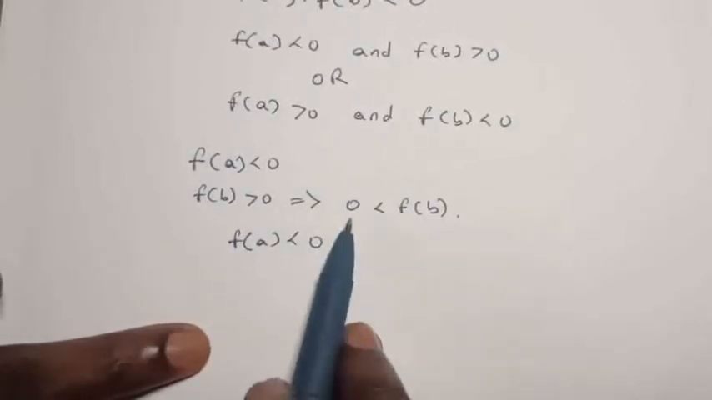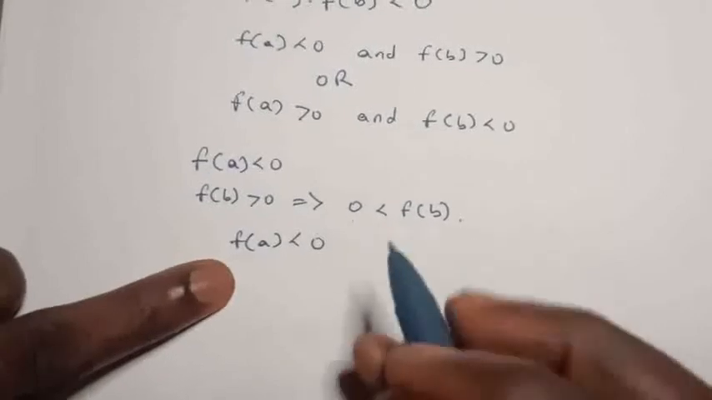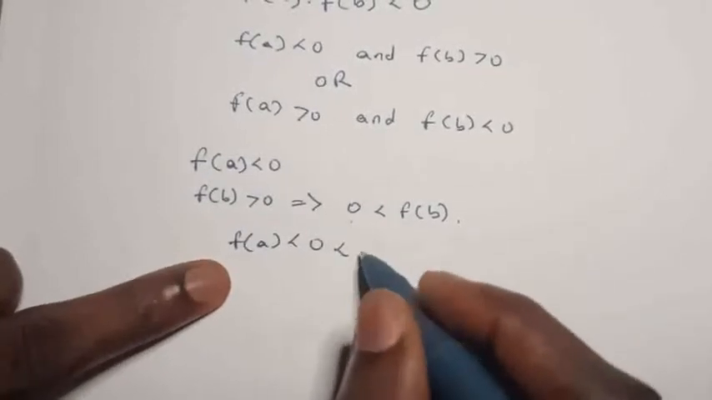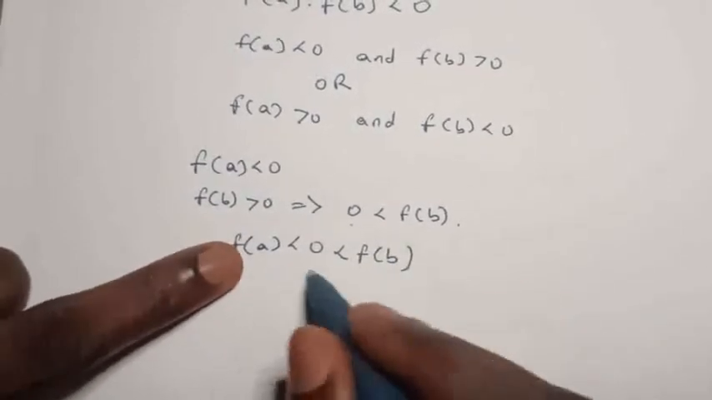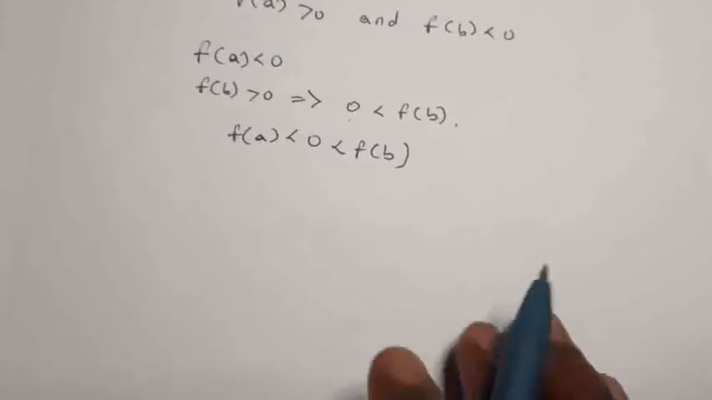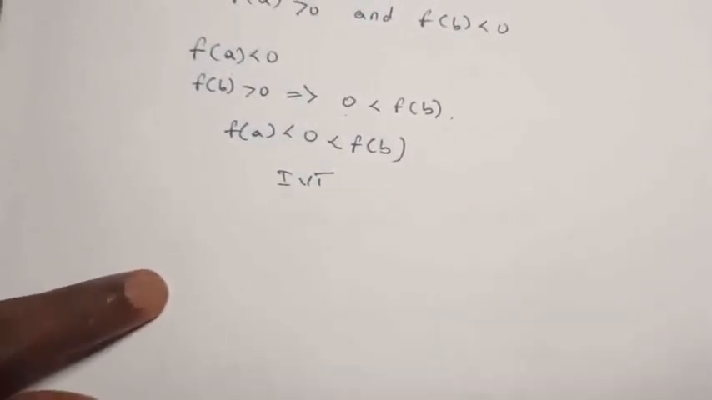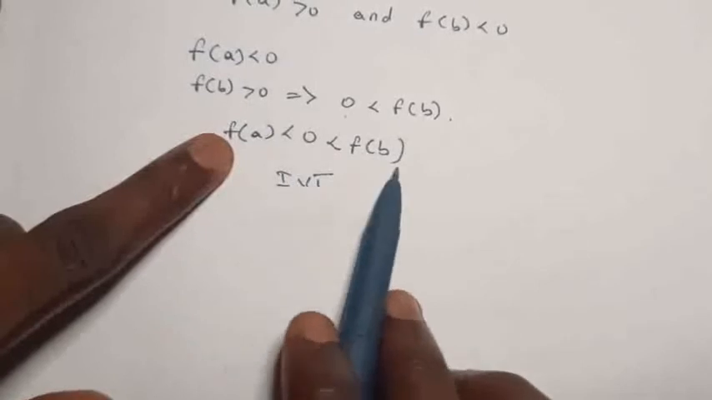So I don't need to repeat that 0 is less than f of b again. I can just continue it from here. This implies that f of a is less than 0, less than f of b. So by the intermediate value theorem, it says that if f is a continuous function over a given region, now we